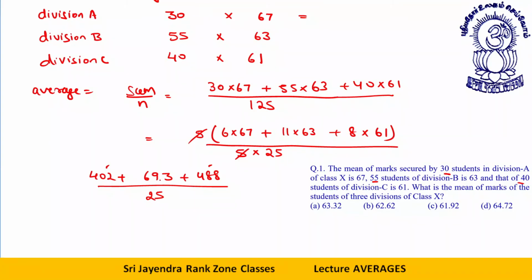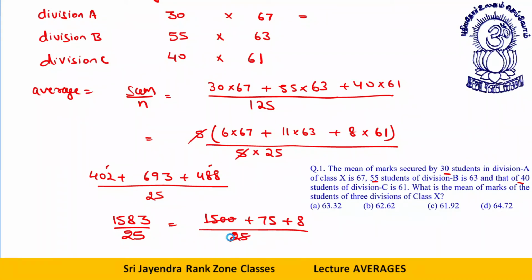890 plus 700 is 1590, minus 7, 1583 divided by 25. Purely a calculation question. Okay, dear students, so let's break it: 1500 plus 75 plus 8, divided by 25.